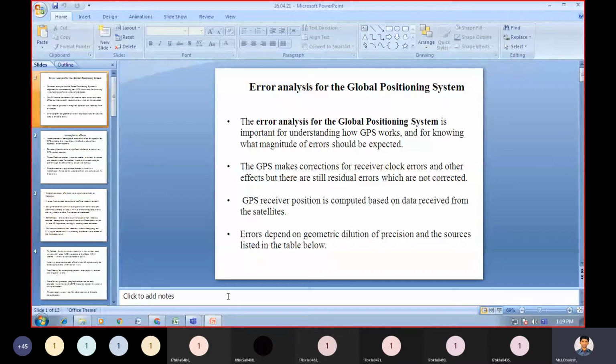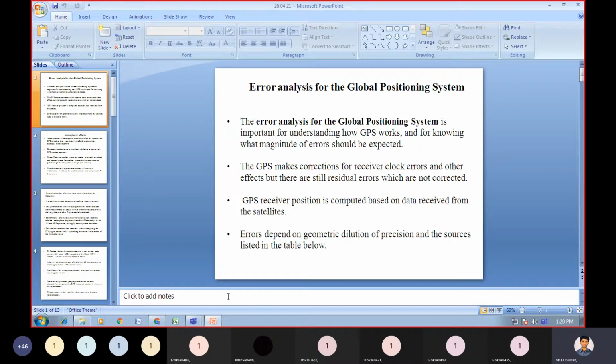The global positioning system makes corrections for receiver clock errors and other effects, but we still have residual errors which are not corrected.